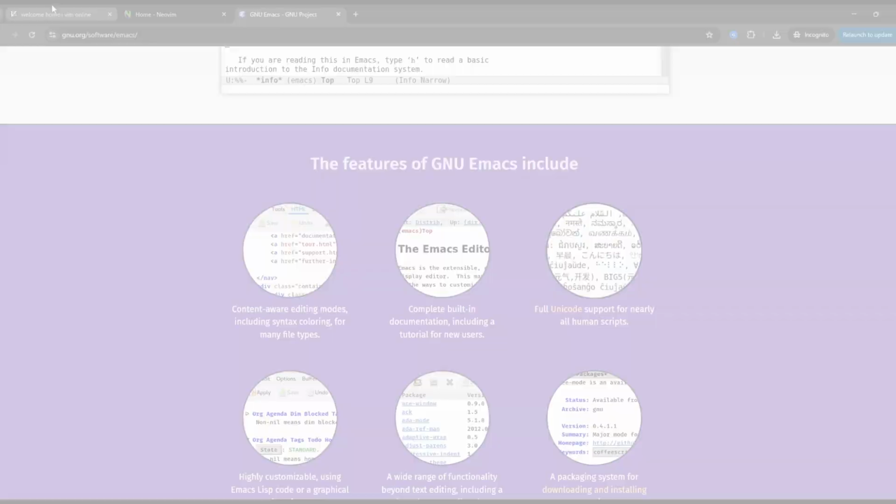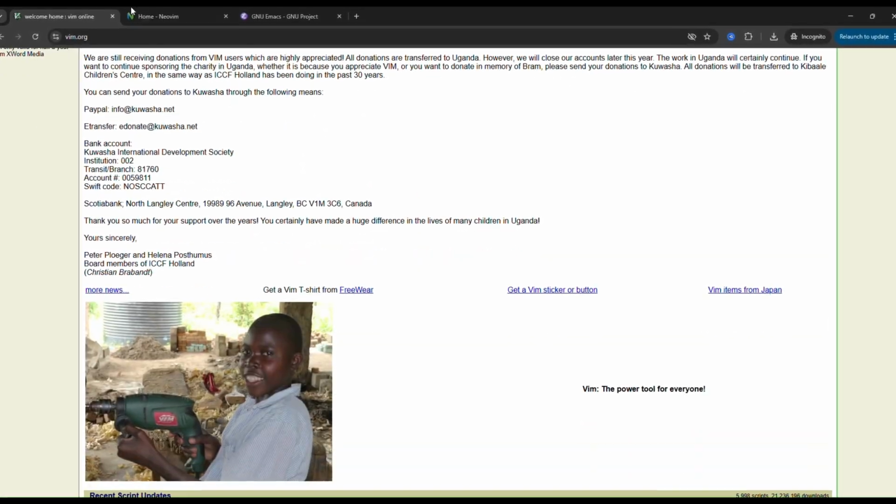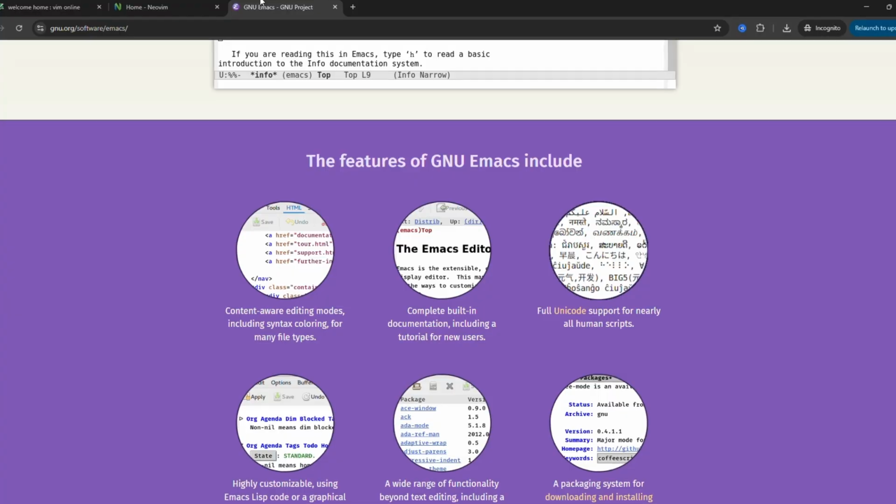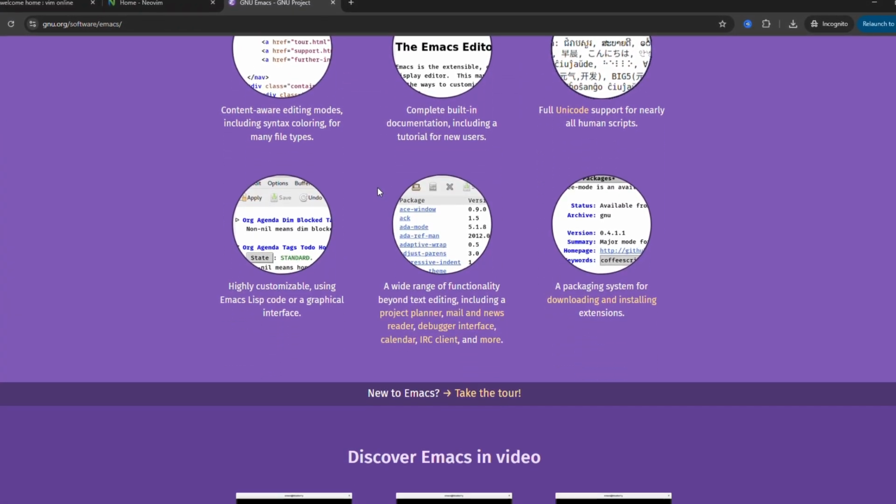So which one is better? Vim is best for simplicity and speed. Neovim is best for modern plugins and customization, and Emacs is best for an all-in-one programmable environment.